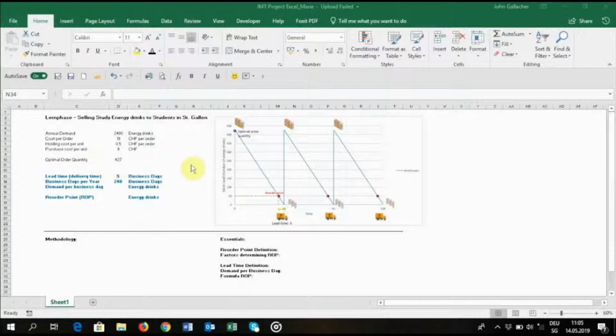Now, going back to the graph, on the vertical axis, Maximilian's inventory level is depicted, and the horizontal axis shows the passage of time. As we can see, the inventory starts off at the level of the optimal order quantity, but then falls gradually as the energy drinks are being sold. We also observe at the bottom of the graph that the inventory level ultimately reaches 0. At that point, Maximilian can no longer fulfill his customers' demands until new stock arrives.